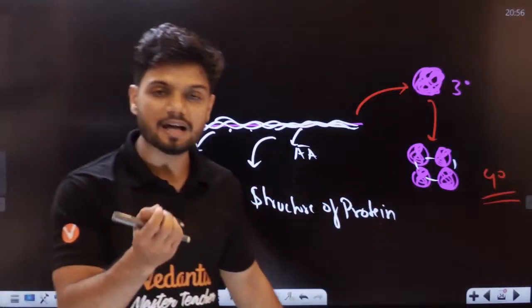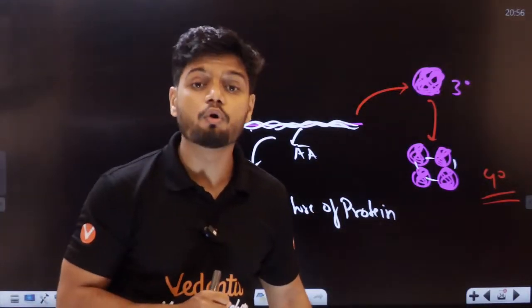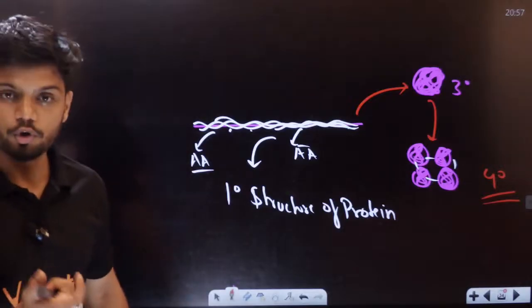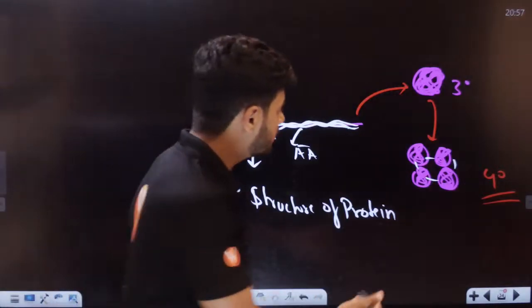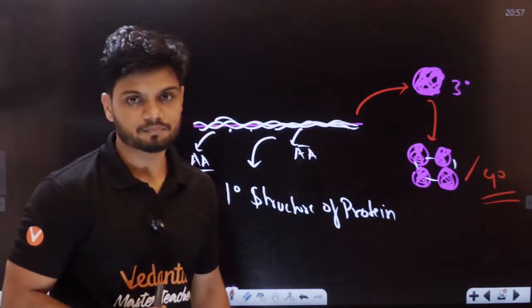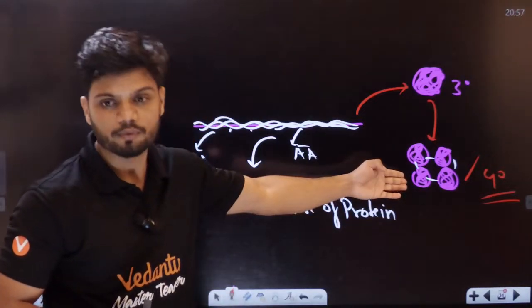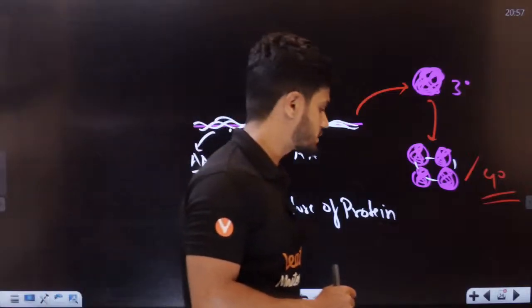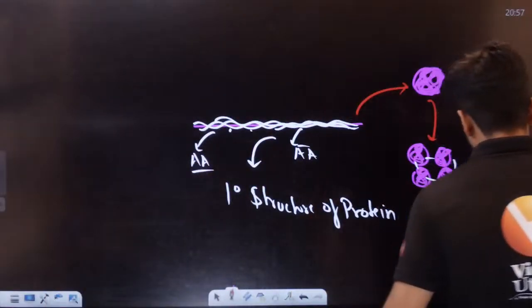Now I'll give you a quick example. All of you know the example: hemoglobin. All of you know what is hemoglobin, students? Have all of you heard about hemoglobin? Hemoglobin is actually a quaternary structure of protein. This is what hemoglobin looks like. It has 2 alpha chains and 2 beta chains. That is your quaternary structure.